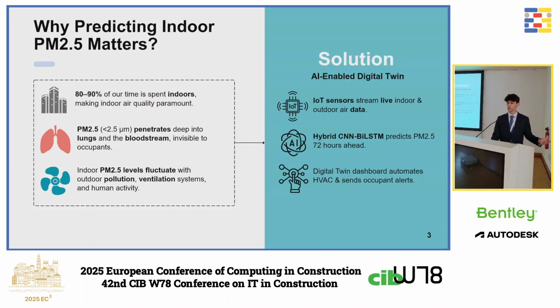And so that's why we created a solution: an AI-enabled digital twin that has IoT sensors that stream live data in real time, indoors and outdoors. We also created a hybrid CNN-BiLSTM that predicts PM2.5 72 hours ahead. And we also created a dashboard that automates the HVAC and also sends occupant alerts.